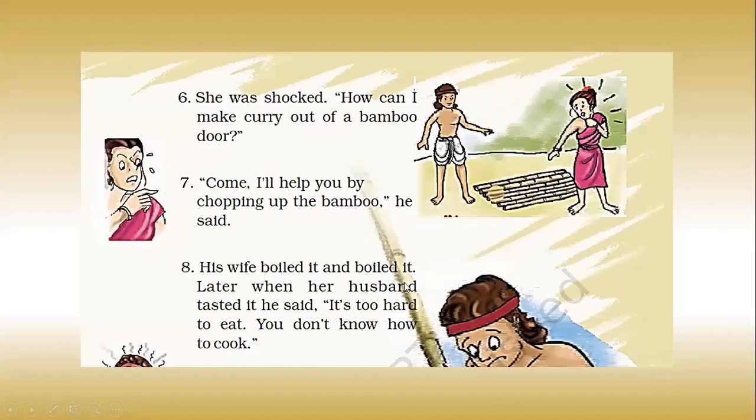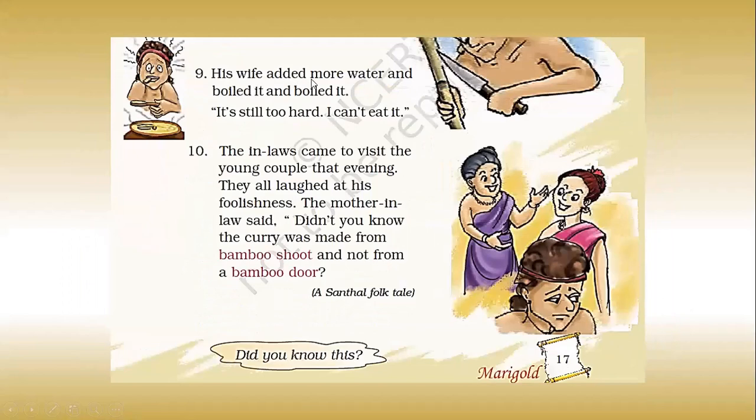His wife boiled it and boiled it. Later, when her husband tasted it, he said, "It is too hard to eat. You don't know how to cook." His wife added more water and boiled it and boiled it. "It is still too hard. I can't eat it." The in-laws came to visit the young couple that evening. They all laughed at his foolishness.